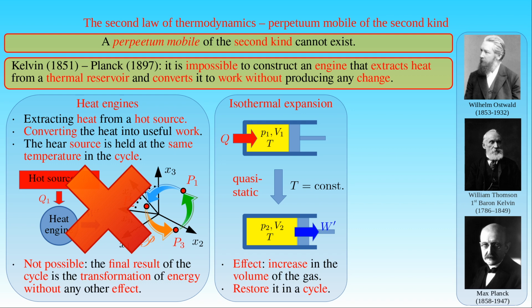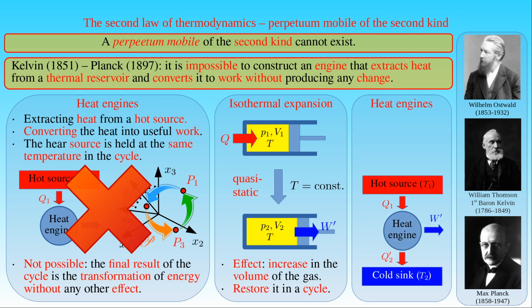However, such a cycle uses another heat bath, a cold reservoir where some amount of the heat is dissipated. In other words, heat engines must exchange heat with two thermal reservoirs, a hot source and a cold sink, as seen in the figure where the heat engine extracts the heat Q1 from the hot source at a high temperature T1, produces the useful work W', and rejects the heat Q2' into the cold sink at a lower temperature T2.